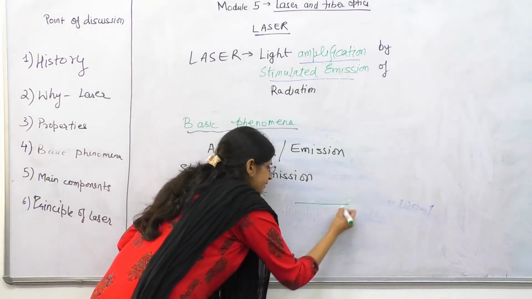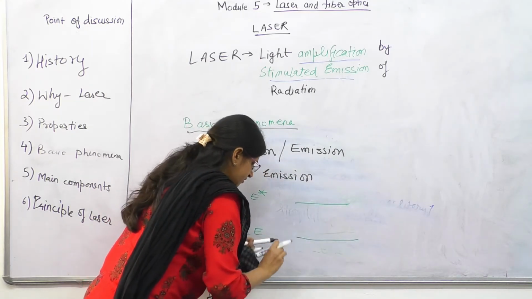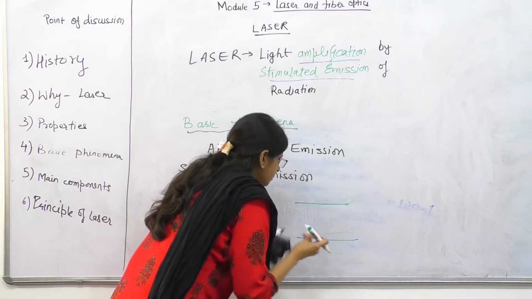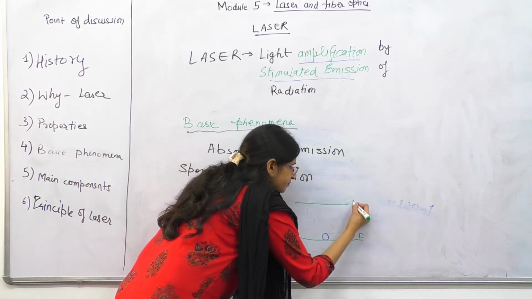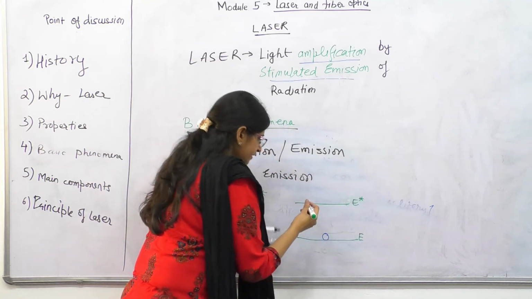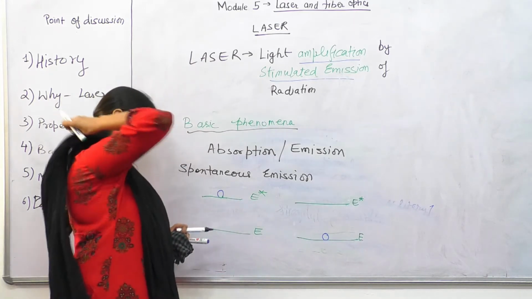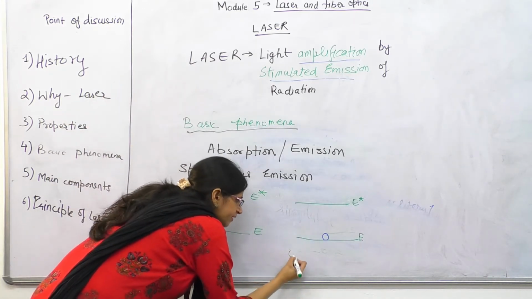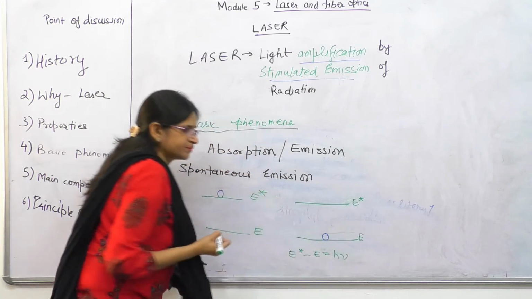So what will happen after spontaneous emission? The atom will transit to the lower energy level, and this transition is known as spontaneous emission. Again, what should be the difference of the energy levels? It should be E star minus E is equal to h nu.